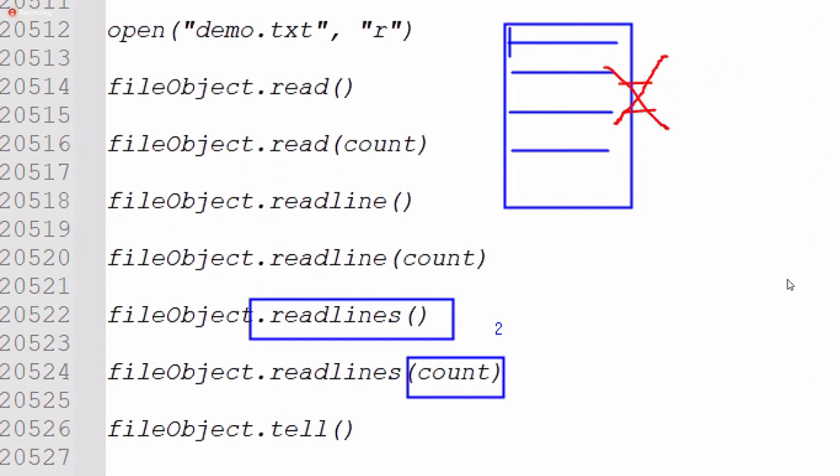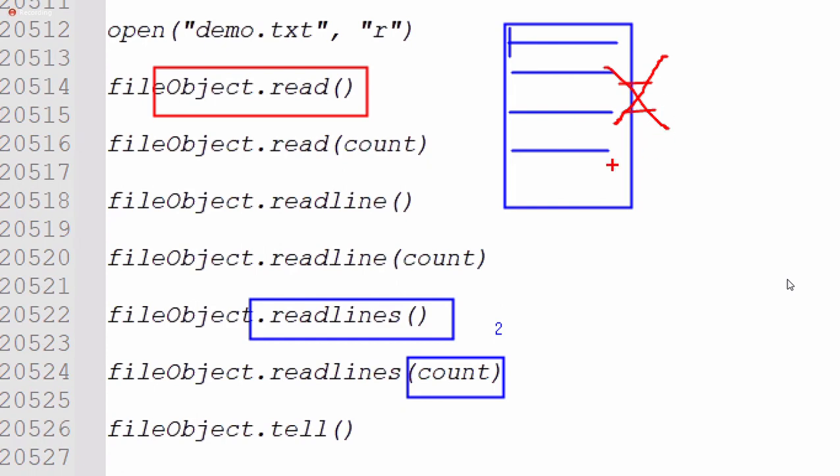After closing, if we try to read using the same file object, then we get a ValueError, an I/O operation on a closed file. We cannot do any operation on a closed file. Using the open method, we open the file object, and using the close method, we close the file object.